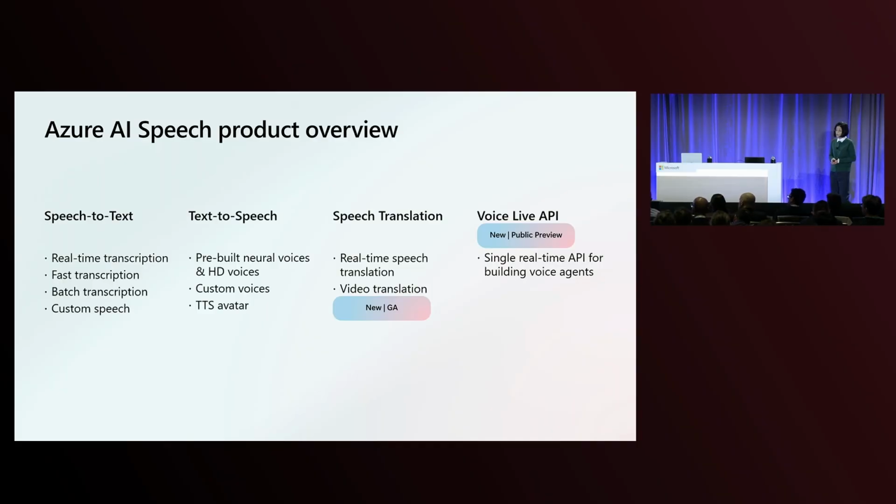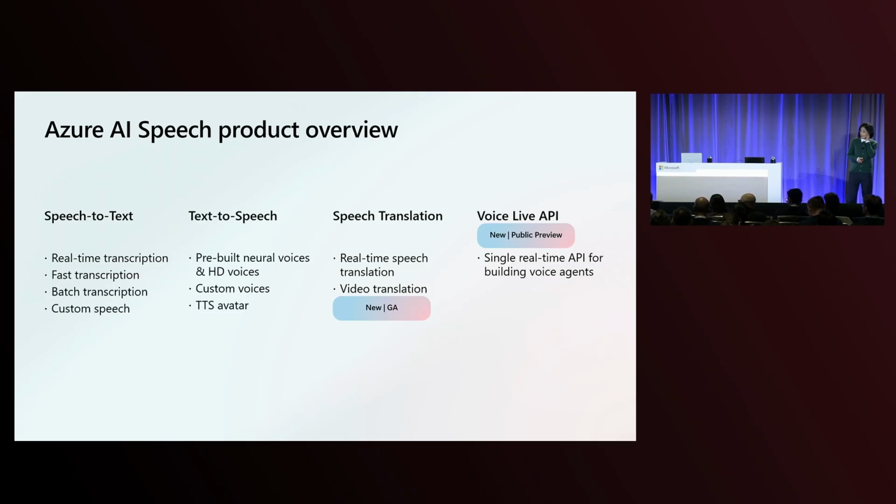Third, speech translation. To tackle the language barrier in communication, we offer real-time speech-to-text translation and speech-to-speech translation. Especially today, we are announcing a new video translation API. It translates video into multiple languages with a single API.